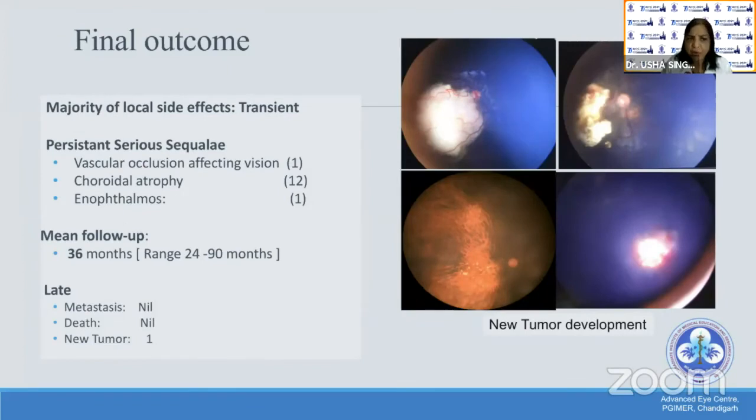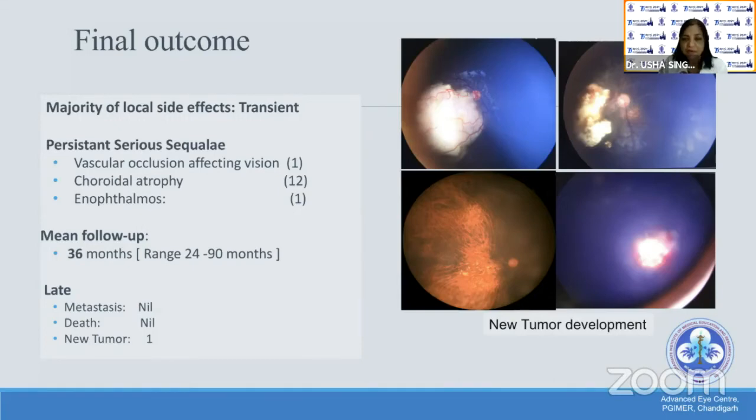The majority of the local side effects were transient, and they all recovered between 5 days to 60 days. Persistent sequelae was in one patient, which was serious and affected the vision. That was only CRAO, whereas the rest all recovered and it did not affect the vision, with a mean follow-up of 36 months. None of them had metastasis, none had neurological sequelae, none died.